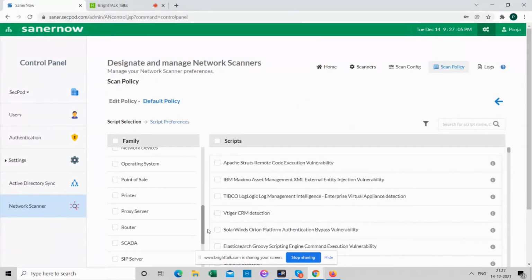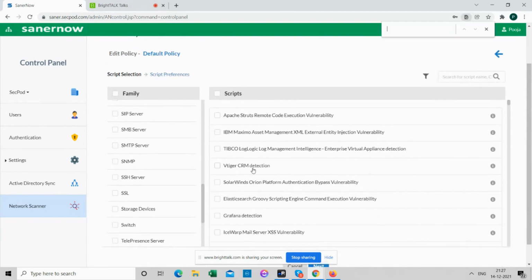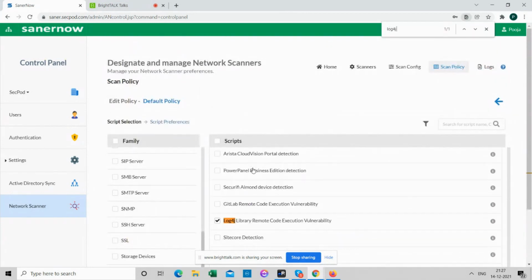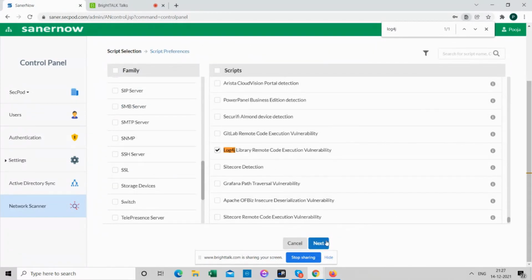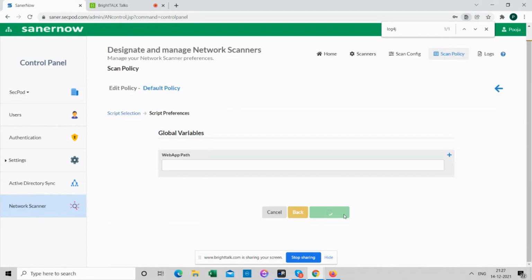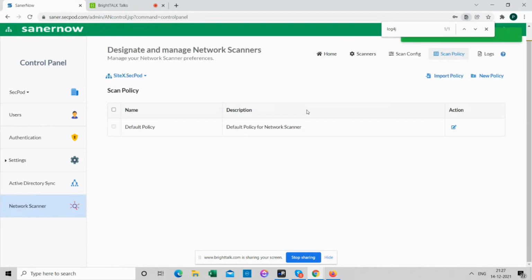Come down to, I think I've already selected log4j. So this you can just choose. Ideally, if you're running it on a regular basis, we select all the rules, so if any network vulnerability exists in your environment, you can identify it. But in times like this, where you are interested in a particular vulnerability, you can select only that and create the policy. So update policy, it would say. This is my default policy. You can also create a fresh policy and use that as well.